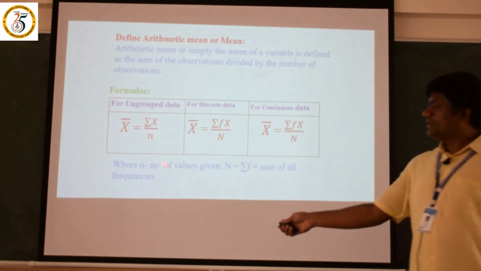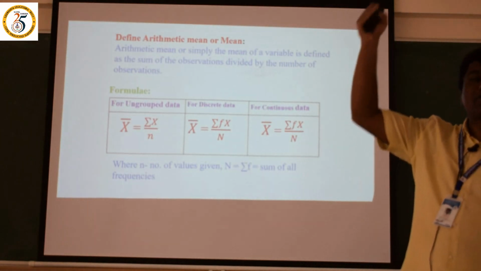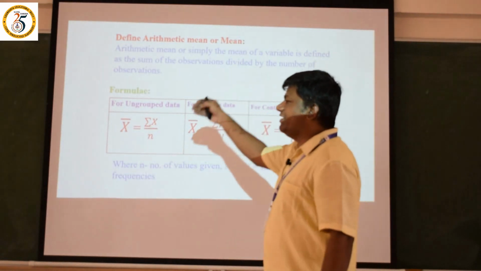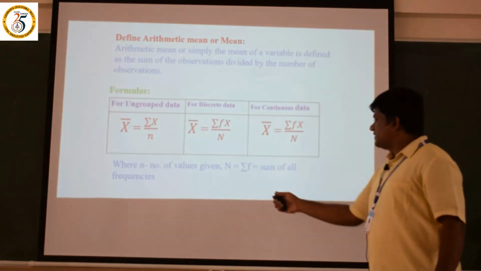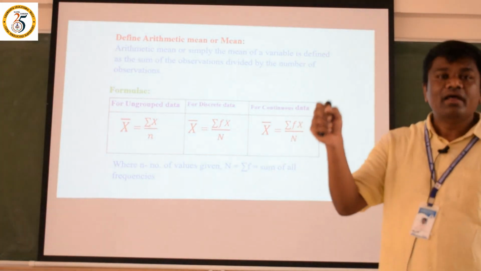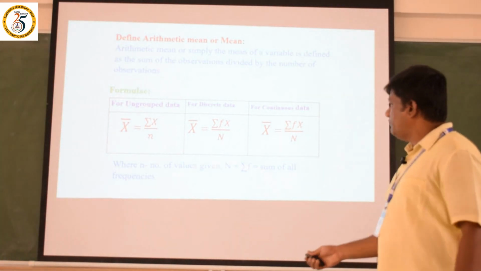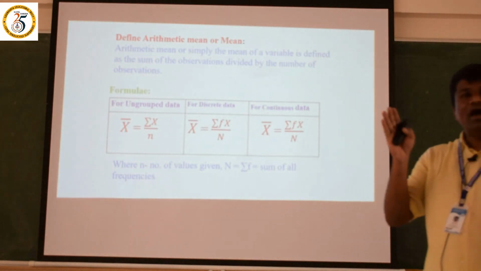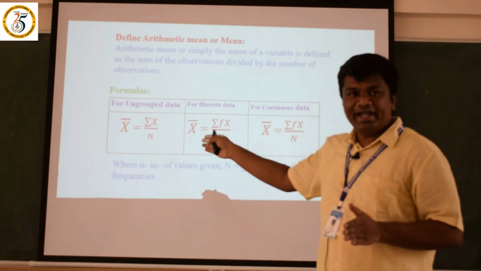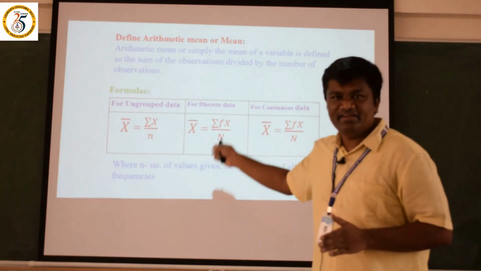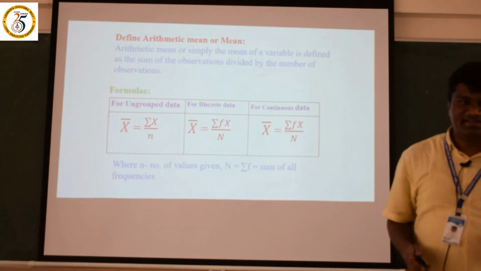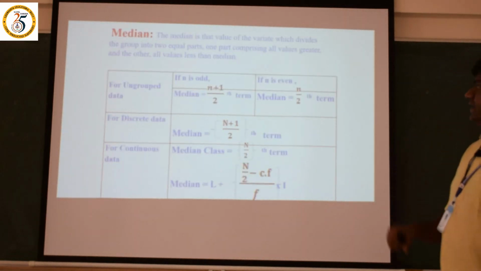The small n is nothing but the number of values which they have given in a problem. While solving the problem we can easily understand what the values are. And the capital N is nothing but sigma f, the total frequency, that is, the sum of all frequencies. This is the arithmetic mean formula under ungrouped data, discrete series or data, and continuous data or series. Okay, now let us move to the median.